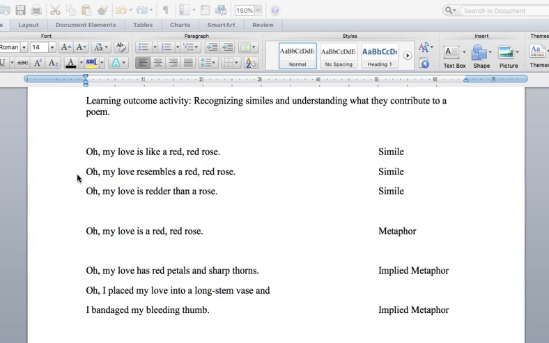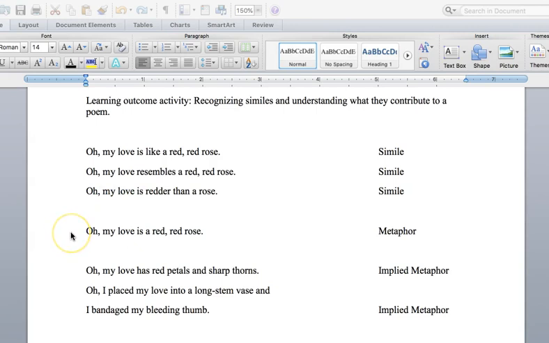If I say, "Oh, my love resembles a red, red rose," it's the same thing, a simile, and they're connected here by the word resembles. And then finally, "Oh, my love is redder than a rose." You know that my love and a rose are being compared, and we find out that my love is redder than a rose, and it's than that connects the two and shows us we have a simile.